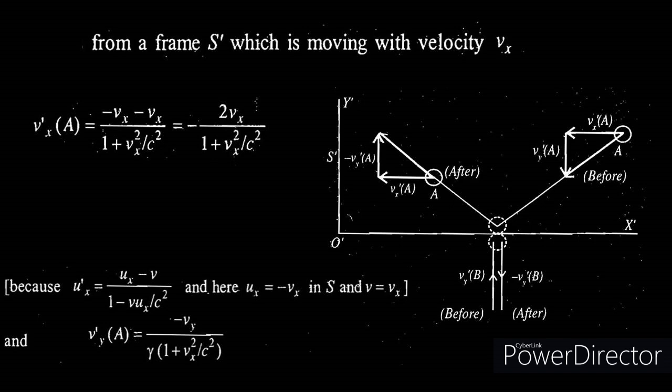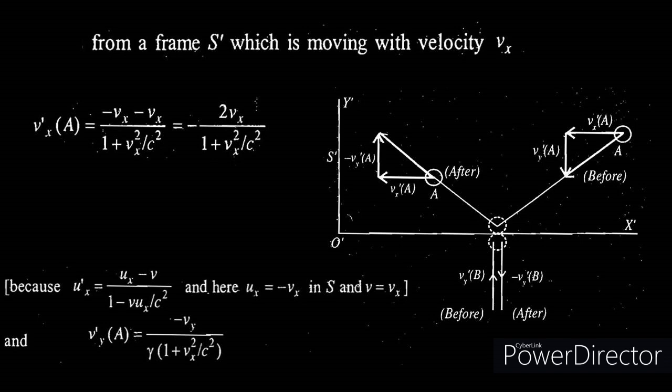We can use this transformation equation to transform the velocity of the particle from S to S prime. Here for the particle A, ux is equal to minus Vx, since the particle A is traveling in the minus x direction with a velocity Vx, and the velocity of the frame S prime is equal to Vx.